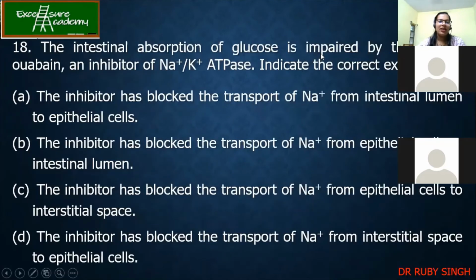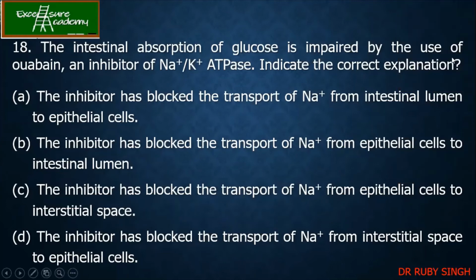Now, I also talked about these inhibitors. I remember very well. The intestinal absorption of glucose is impaired by the use of ouabain, an inhibitor of Na plus K plus ATPase. Indicate the correct explanation. So what is the answer? D. What is the answer? Is it D, ma'am? No.